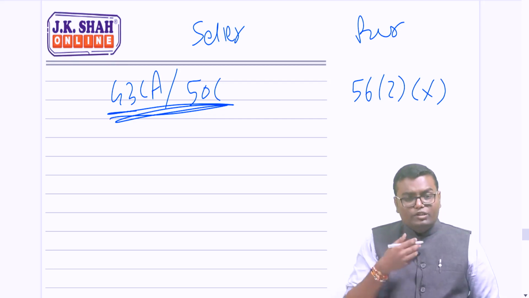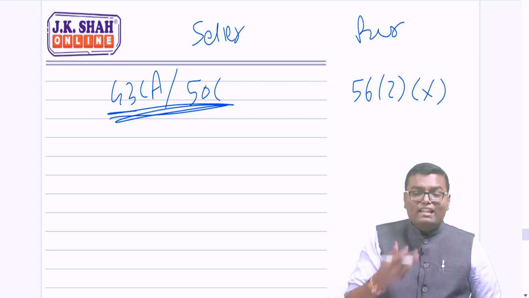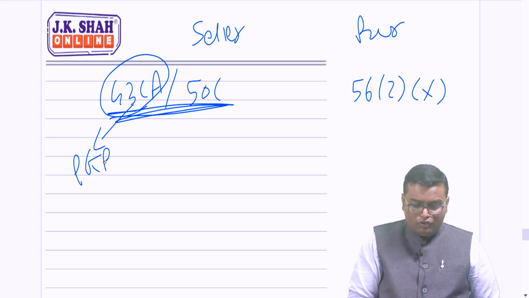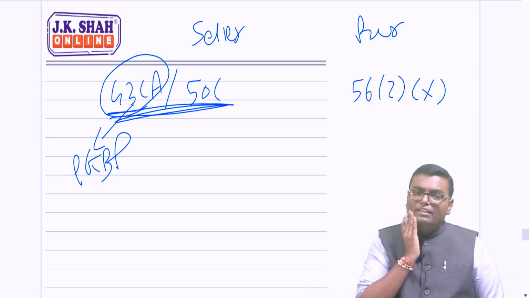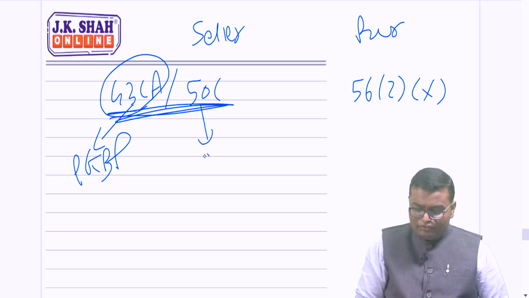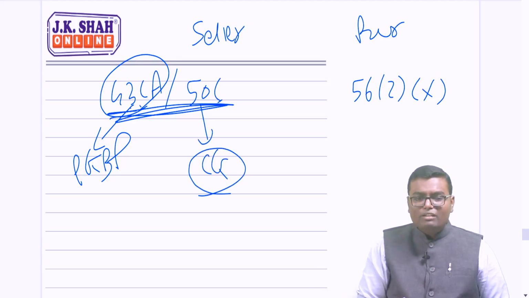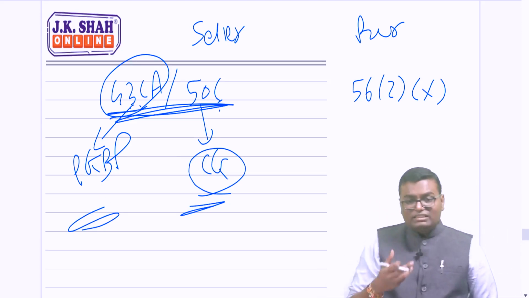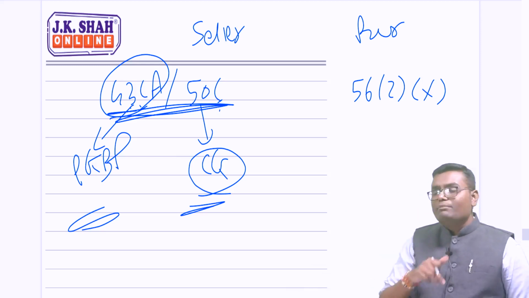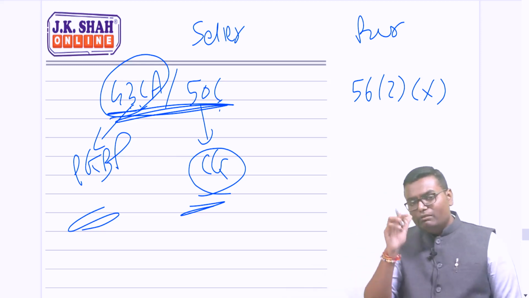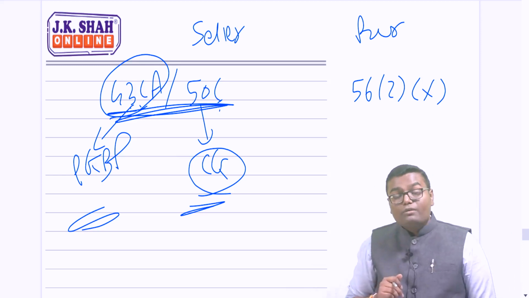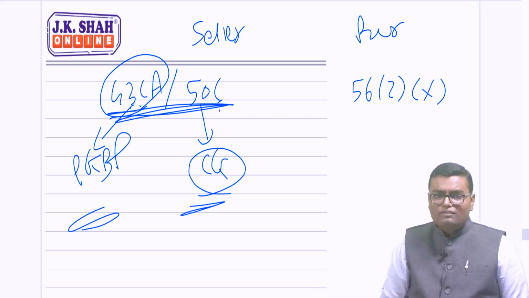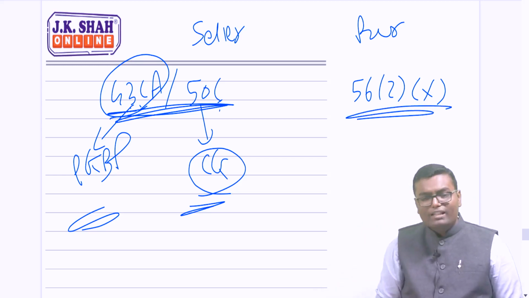If you are a constructor, a developer, a builder, to sell land and building is a PGBP income. So this provision is given in 43CA. But for a normal person for whom land or building is a capital asset, the same provision is applicable in section 50C. Just the section is different because the head is different. Similarly for the purchaser, if he purchased land or building at a price less than stamp duty value, whatever the difference is, it will be taxable to the buyer also. However, it will be taxable only if it exceeds 50,000 and also exceeds 10% of actual value.